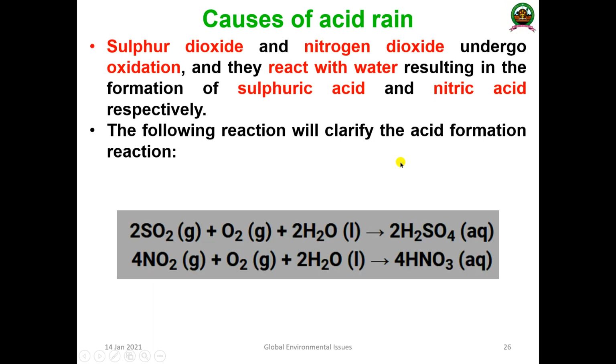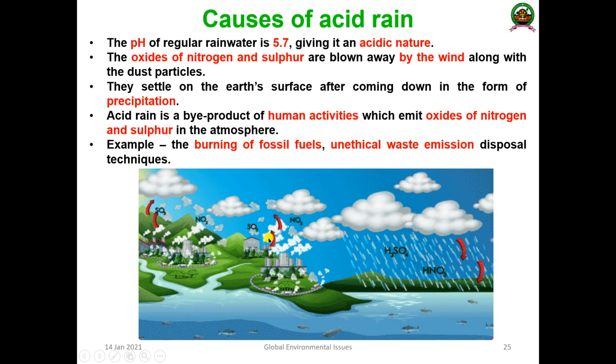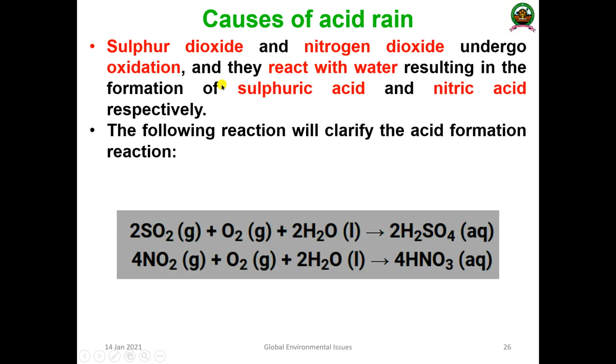Another important aspect is that in most cases sulfur dioxide and nitrous oxide, as you can see in this picture, react with water, resulting in the formation of sulfuric acid and nitric acid respectively. Sulfur dioxide with oxygen and water produces sulfuric acid, which is a very strong acid, the king of acids. Similarly, nitrous oxide reacts with the oxygen present in the atmosphere and water, and again it forms